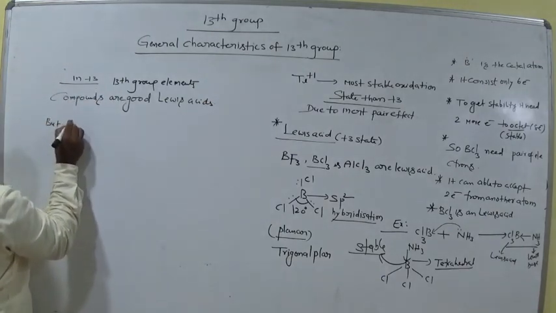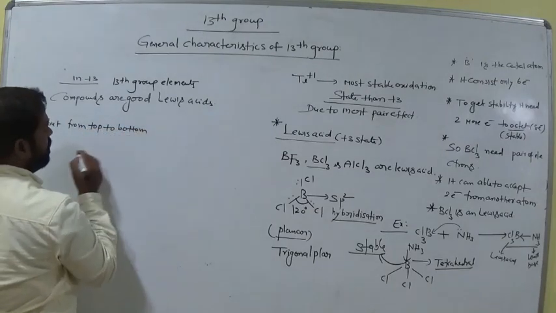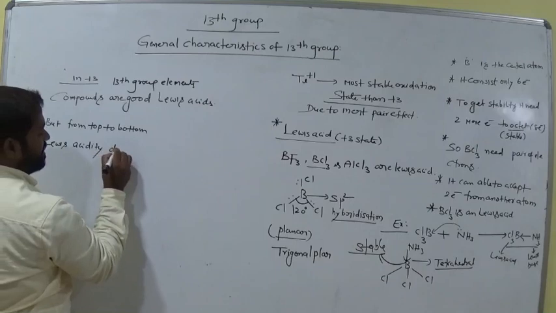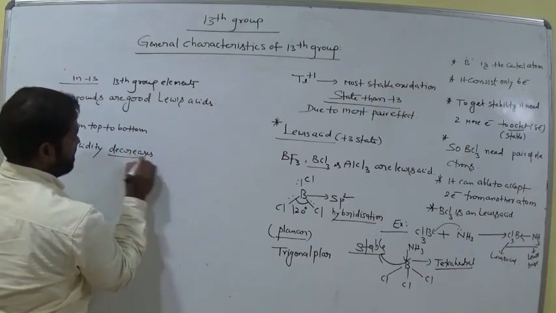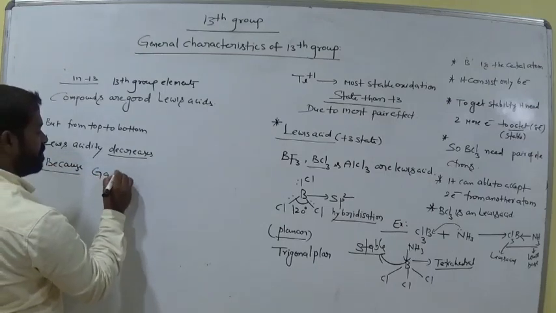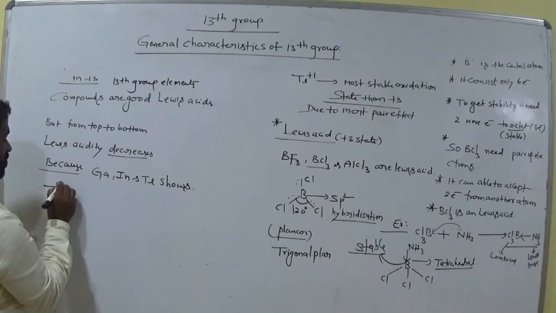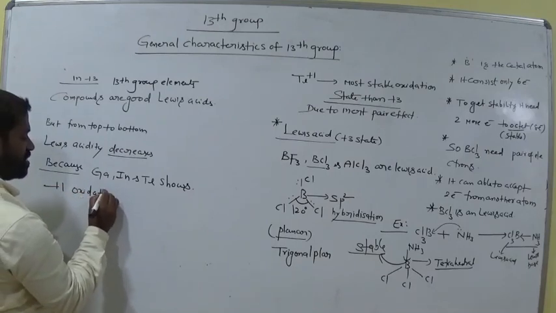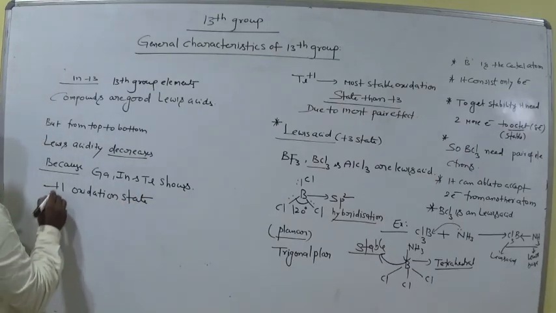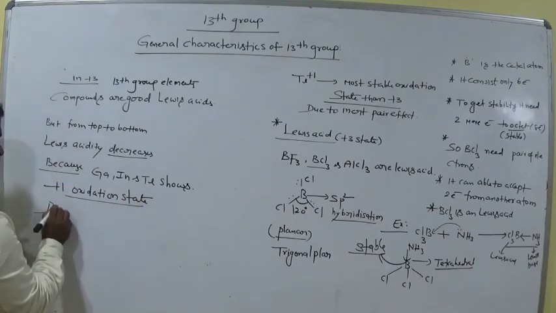But from top to bottom, Lewis acidity decreases, because gallium, indium and thallium show the +1 oxidation state, due to the inert pair effect.